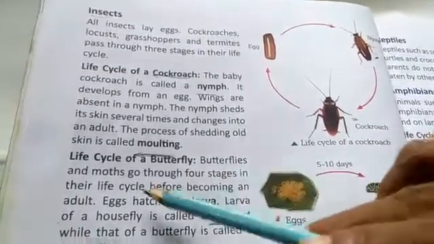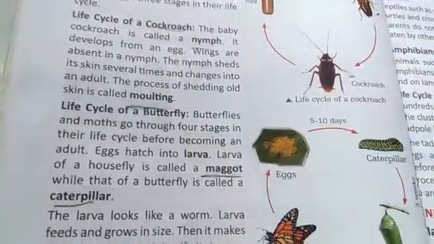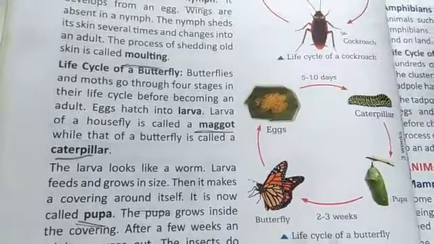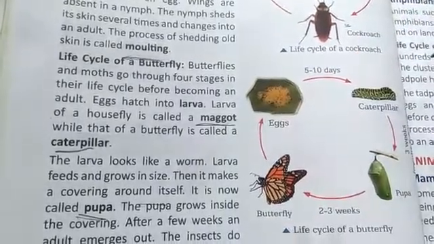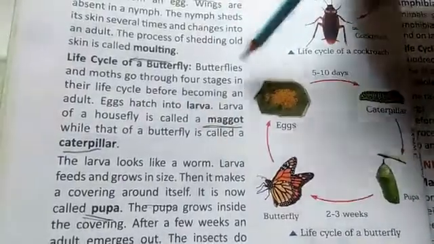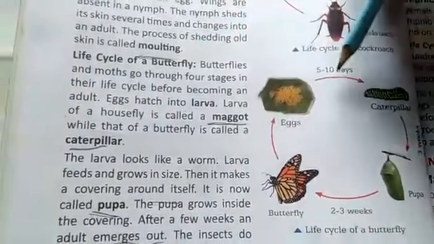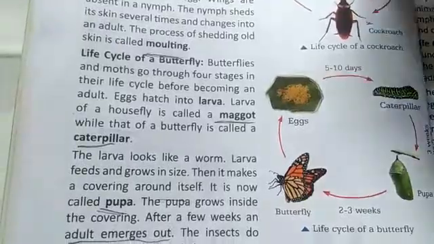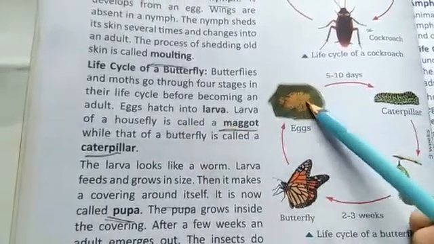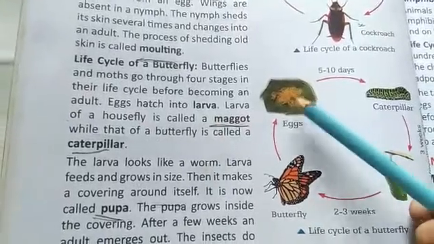Now the life cycle of a butterfly. Butterflies and moths, unlike the cockroach, have four stages in their life cycle before becoming an adult. First, the egg hatches into a larva.